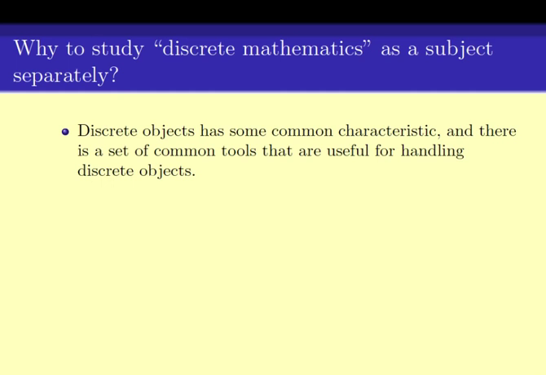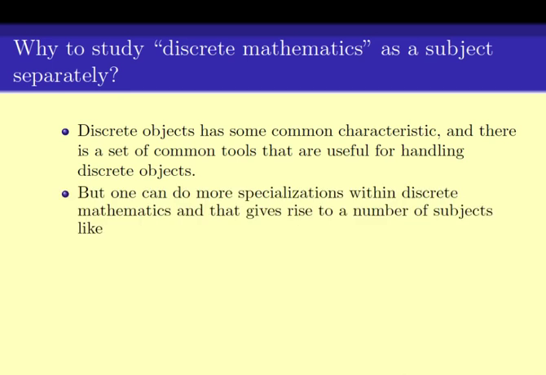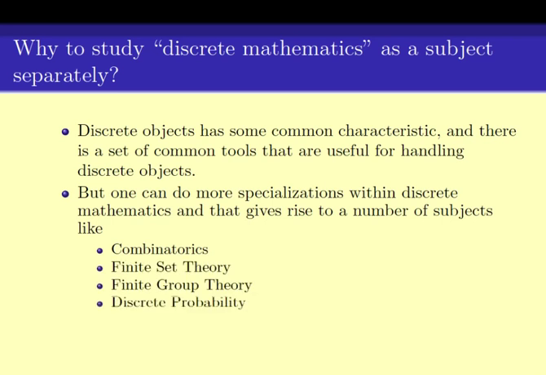But depending upon some more properties of the discrete objects, the tools can be revised, can be made better. And this gives rise to a number of different subjects which are much more focused. For example, combinatorics, finite set theory, finite group theory, discrete probability, graph theory, Ramsey theory, and the list goes on.